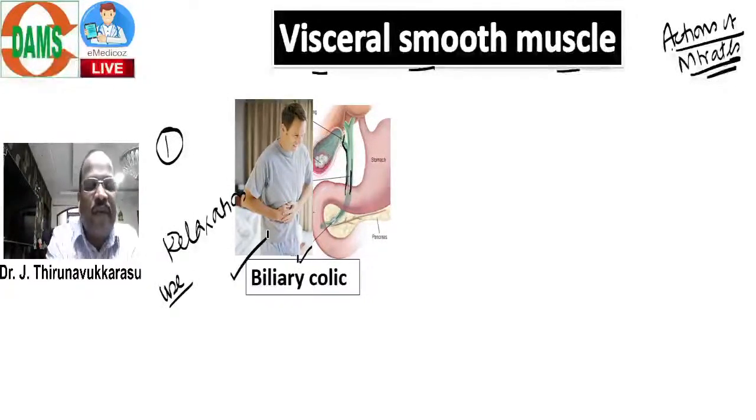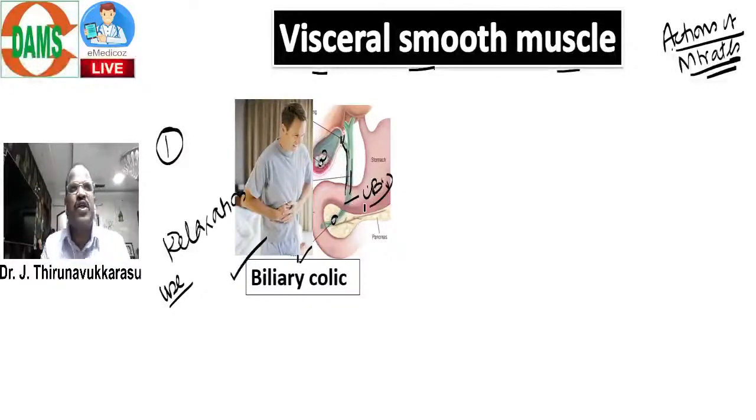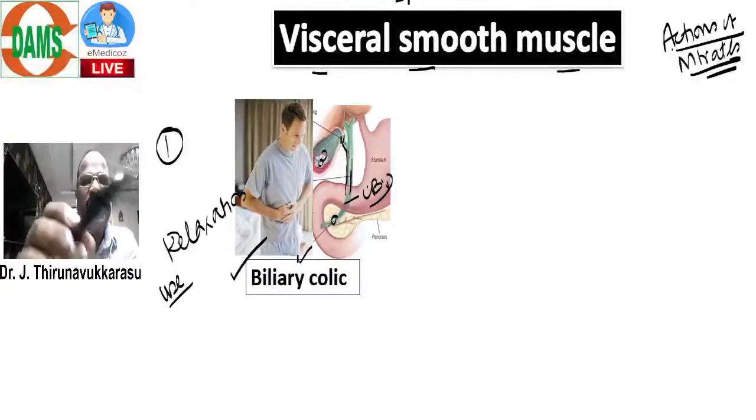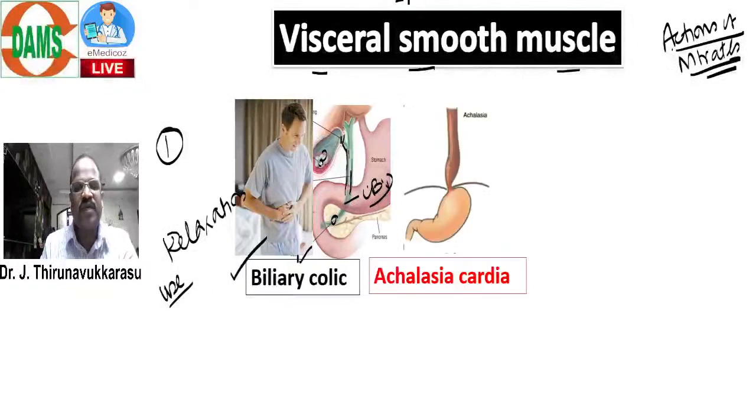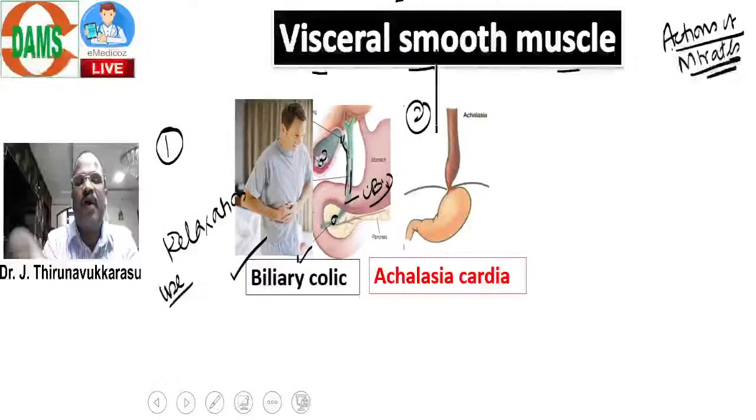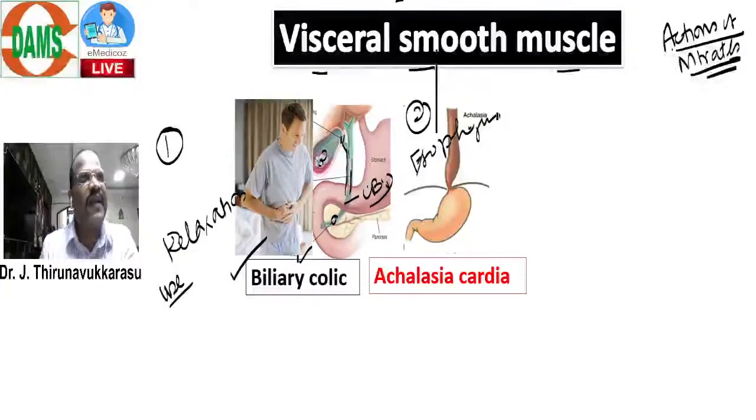Sometimes the gallstone from the gallbladder may come out and cause obstruction of the common bile duct. When it causes obstruction, that is causing colic pain, constriction pain. For relieving the colic pain, we can try nitrate tablets. That's one point. Second, another visceral muscle relaxed by nitrate is the esophagus. So, point 2, esophagus. Look here, the esophagus smooth muscle is relaxed by nitrate.